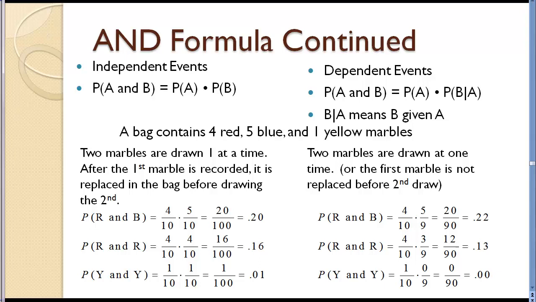Well, first the formula. If you know 2 events are independent, then for the probability of both events happening, we multiply the 2 probabilities together. If you know that the 2 things are dependent, then we're still going to multiply the probabilities, but we don't multiply by the probability of just B, we multiply by the probability of B given, that's what this symbol means, that A did happen.